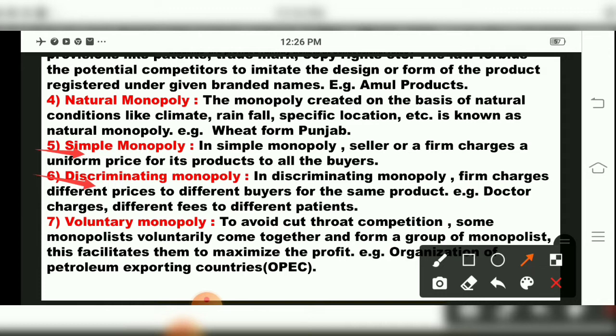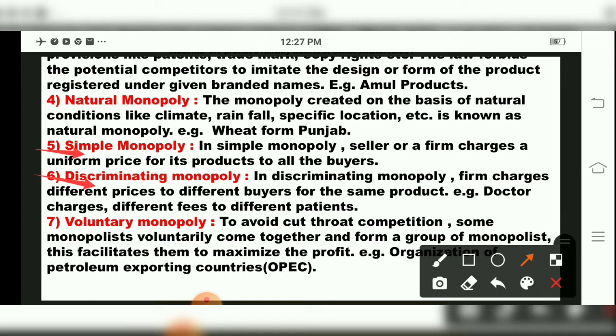See, if you are a relative of the doctor, the doctor will take less fees, but if you are not a relative, he will charge according to his criteria. What is the fee criteria over here? The doctor charges fees to different patients according to your treatment. If you have only a headache, he will charge 100 rupees.